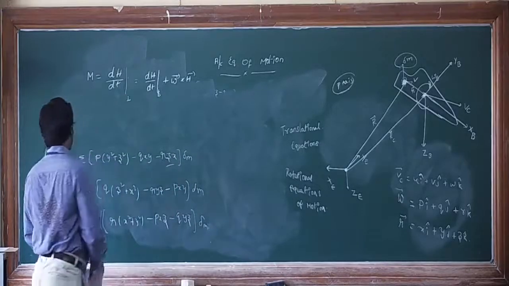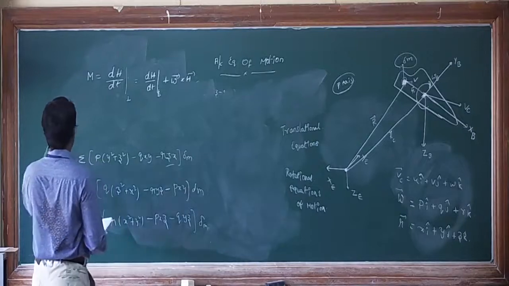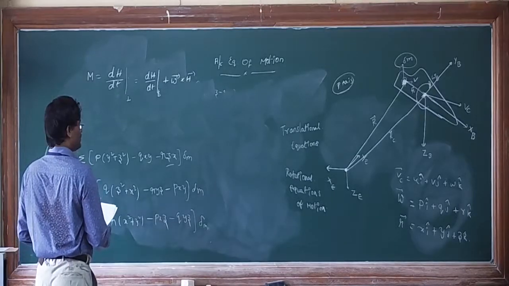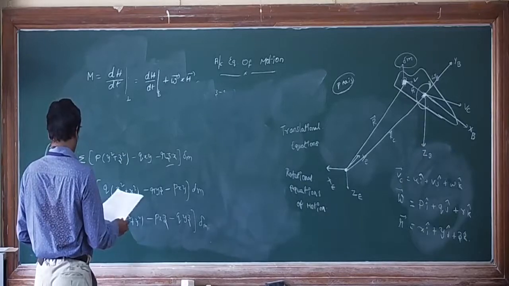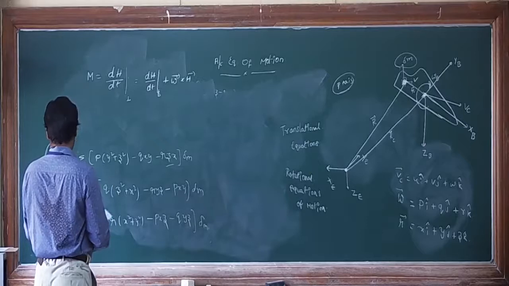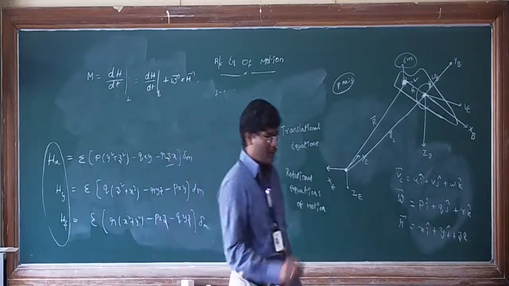So we already have the h components. If you take these things, you have angular momentum.